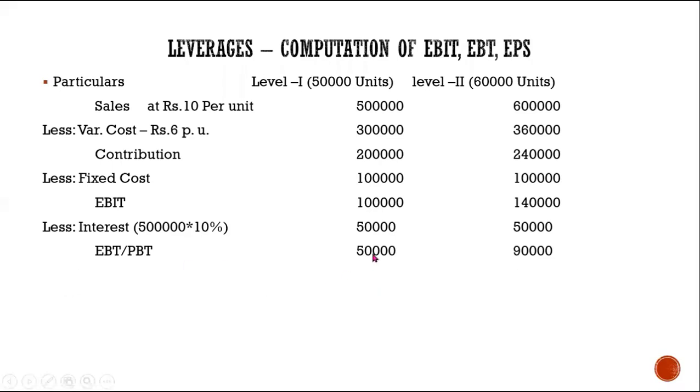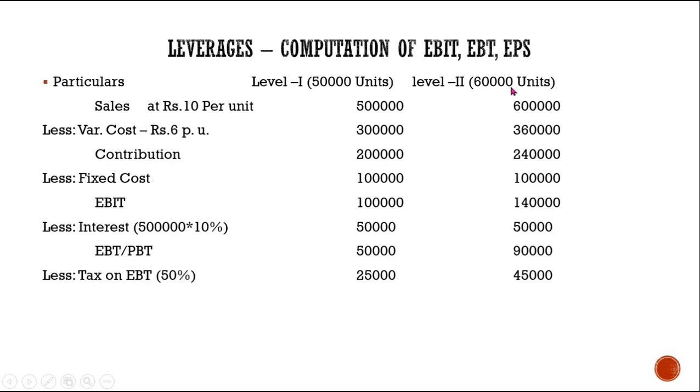See, EBT, when production is 50,000 units, you have 50,000 as earning before tax. Whereas when the production is 60,000 units, your earning before tax has increased to 90,000, right? Now when you're calculating tax on the EBT on 50,000, you are calculating for level 1. So on 50,000, 50%, that is 25,000.